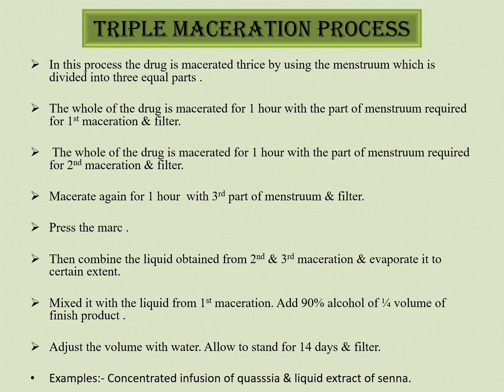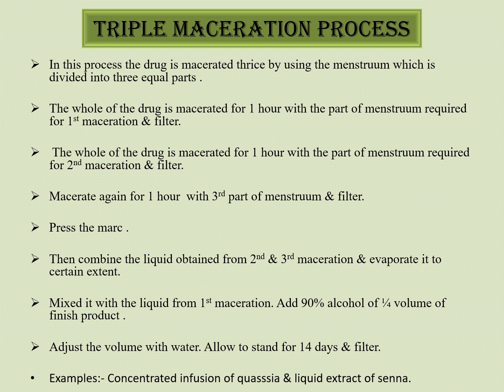Then triple maceration process. In this process the drug is macerated thrice by using the menstruum which is divided into 3 equal parts. The whole of the drug is macerated for 1 hour with the part of menstruum required for first maceration and filter. The whole of the drug is macerated for 1 hour with the part of menstruum required for second maceration and filter. Macerate again for 1 hour with third part of the menstruum and filter.